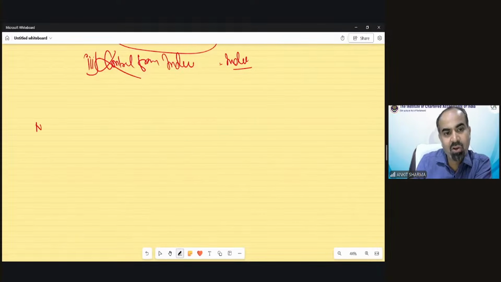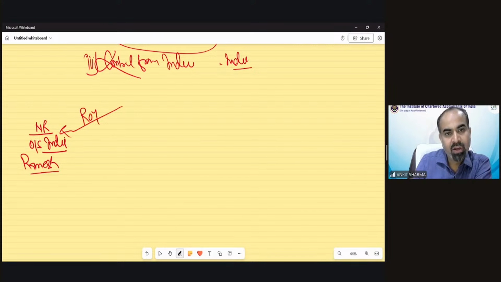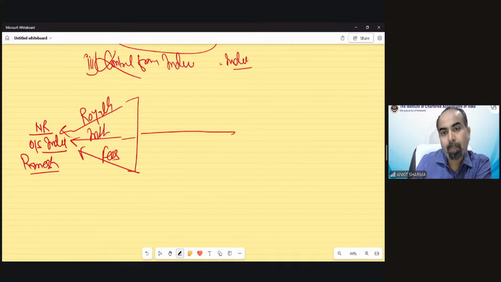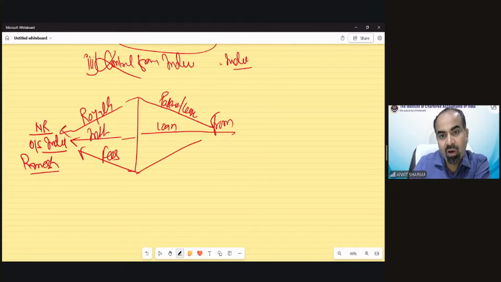It says if there is a non-resident who is outside India, who is Ramesh in this case, is receiving royalty, is receiving interest, is receiving fees from India against royalty for any patent or lease, etc., interest for any loan which has been provided to India or fees against any services.